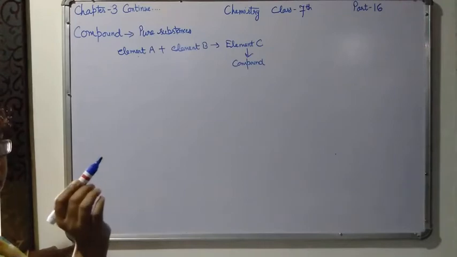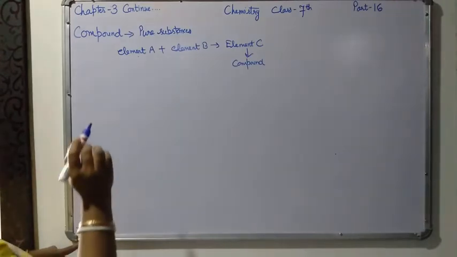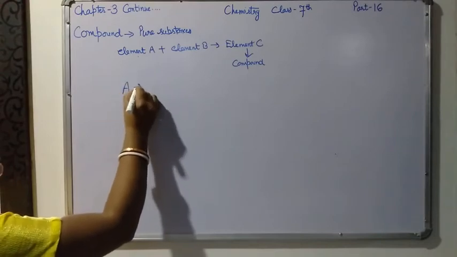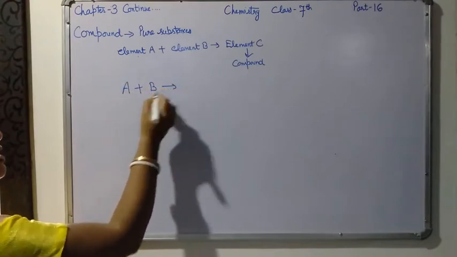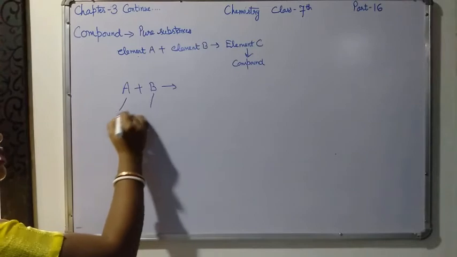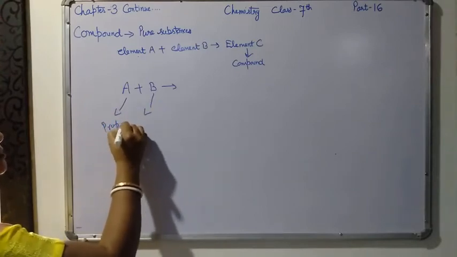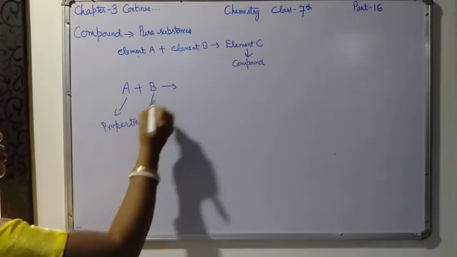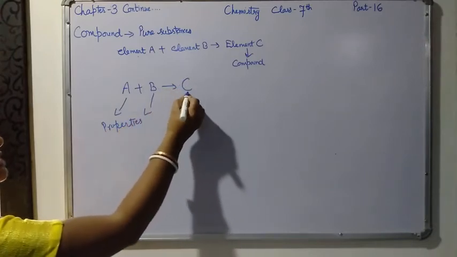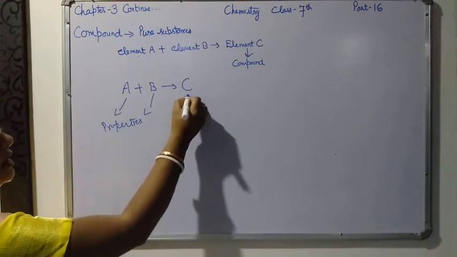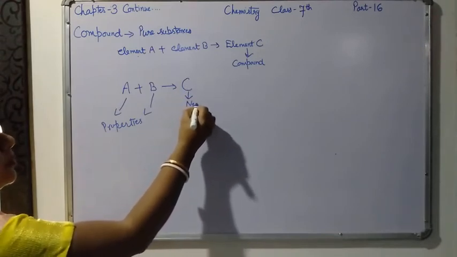Why? That I am telling you. When two different elements are chemically combining together, they are losing their individual properties. And one new substance is formed which has a new set of properties.